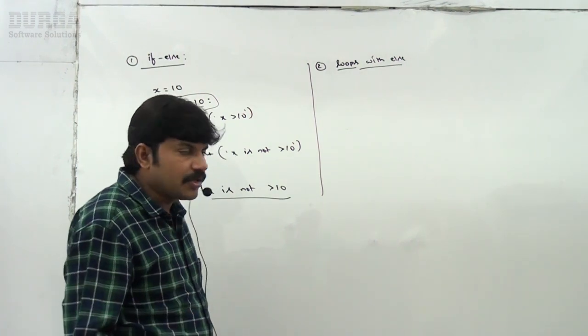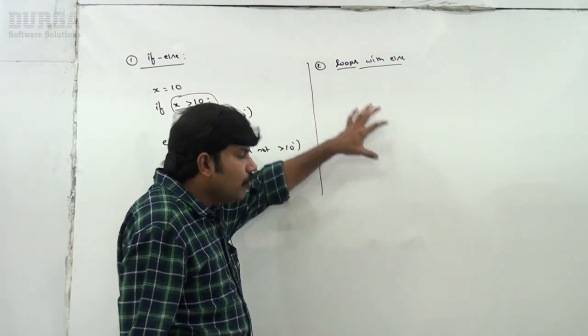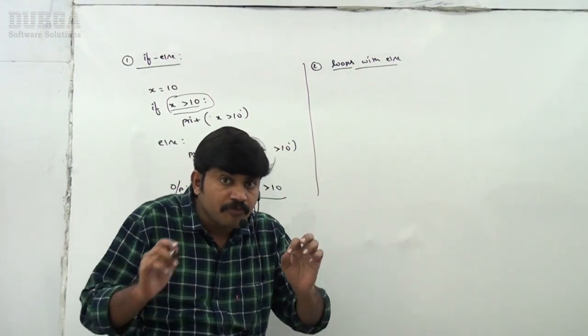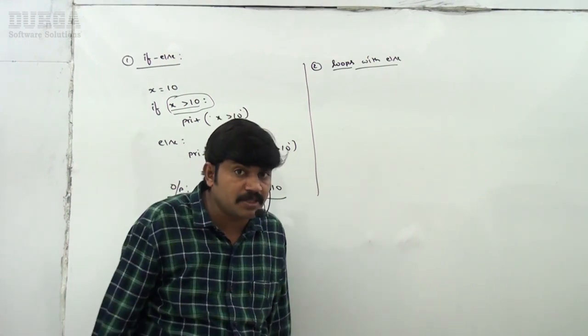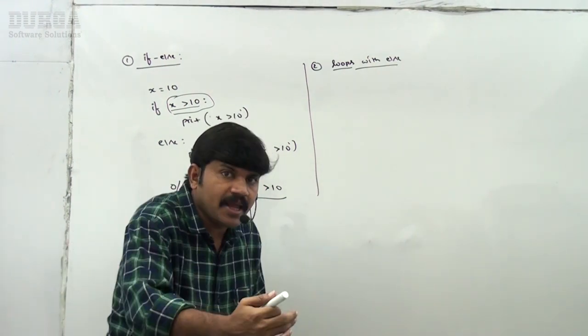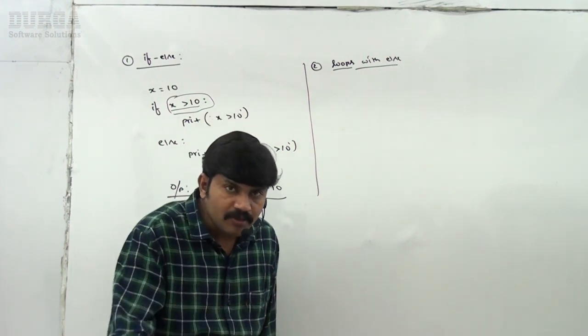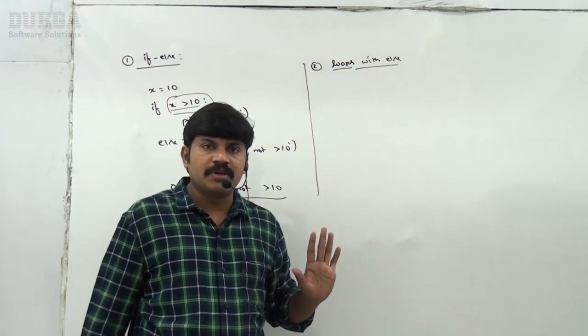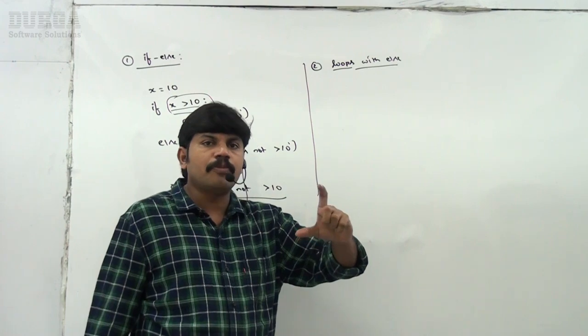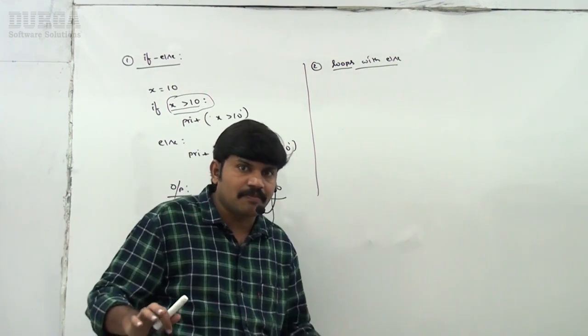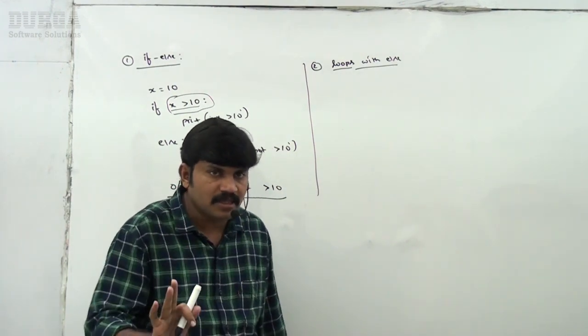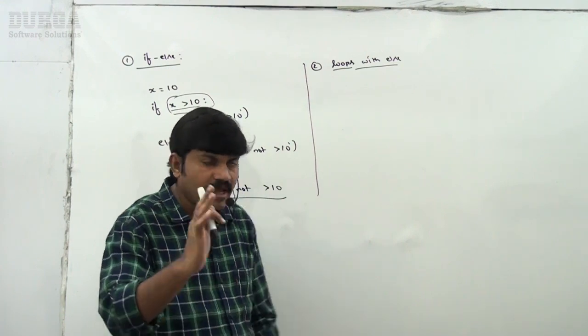If the loop executed without a break statement, remember this, if there is no break, then only else is going to be executed. If the loop encounters a break statement, then the else block is not going to execute.